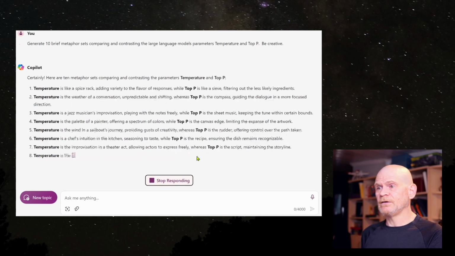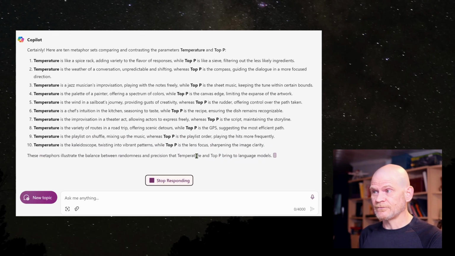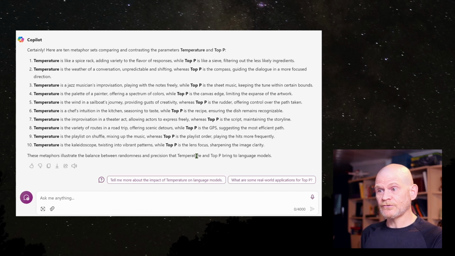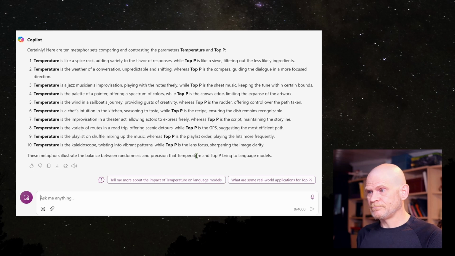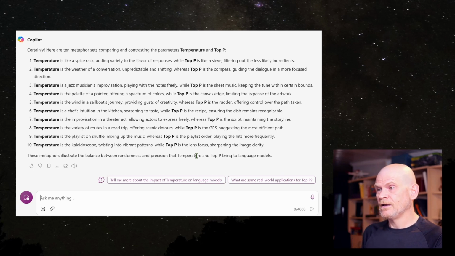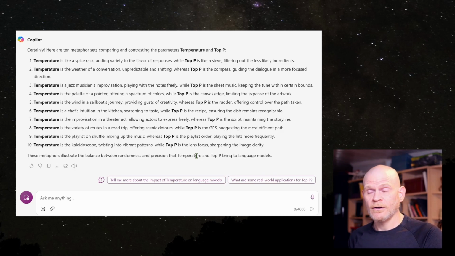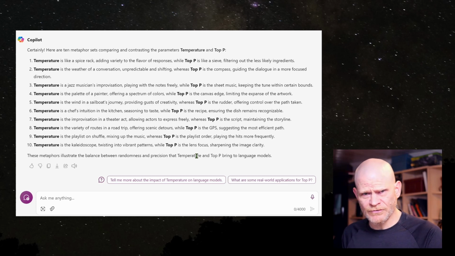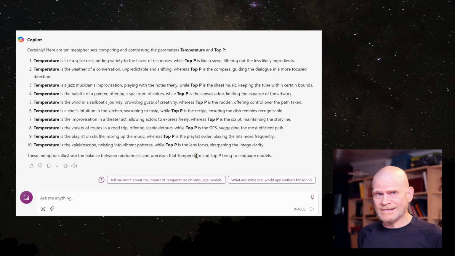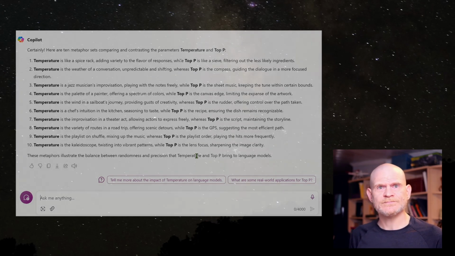So what's it doing here? Temperature is a spice rack, adding a variety of flavors. Top P is like a sieve, filtering out less likely ingredients. Temperature is a playlist on shuffle, mixing up the music. Top P is the playlist order, playing the hits more frequently. You can see there's a variety of what I consider to be very good metaphors around those concepts we're talking about. And it gives you different examples, different ideas in terms of ways to look at things. Love metaphors. They're great.